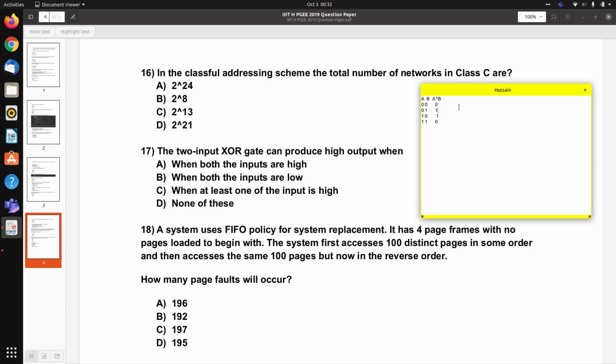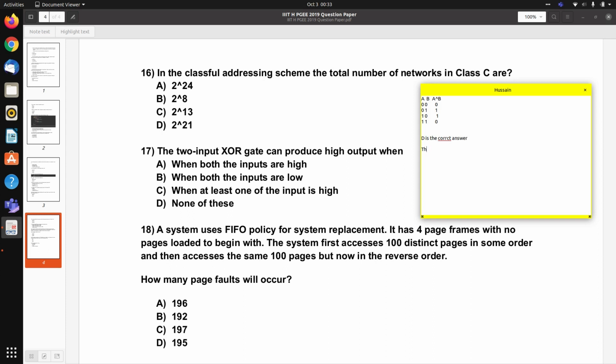So for that 0 1, 1 0 and 1 1 are the candidates, and for 0 1 and 1 0 the output is high. Okay, but for 1 1 the output is low. So option C is also false. So for question number 17, D is the correct answer.